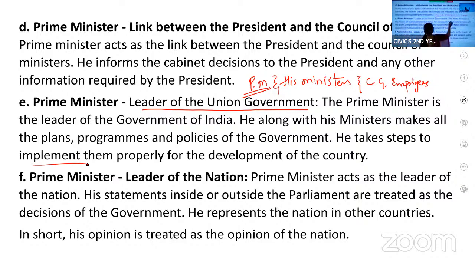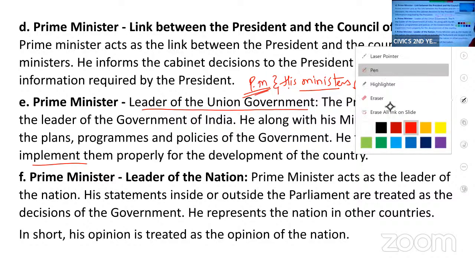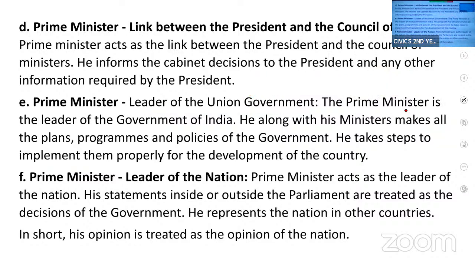The prime minister and ministers make the policies and programs, and the government employees implement those policies and programs. That is why we say prime minister is the leader of the union government.